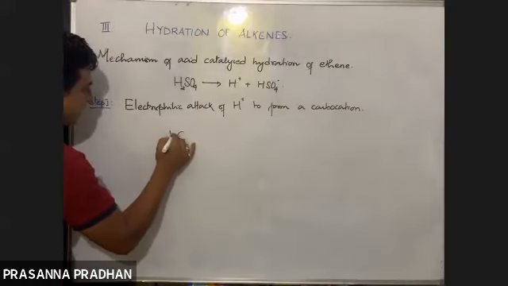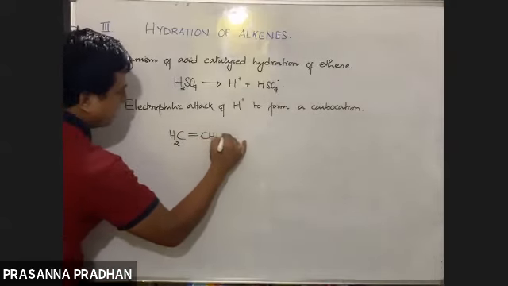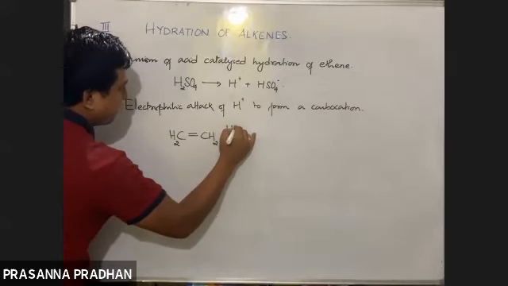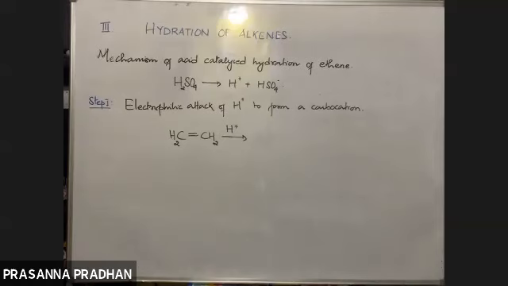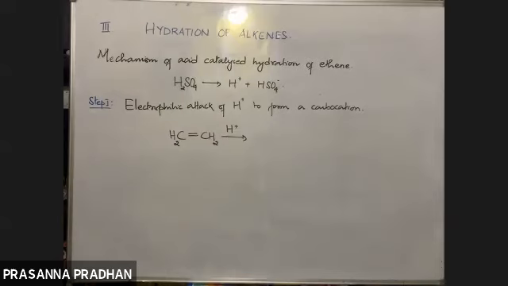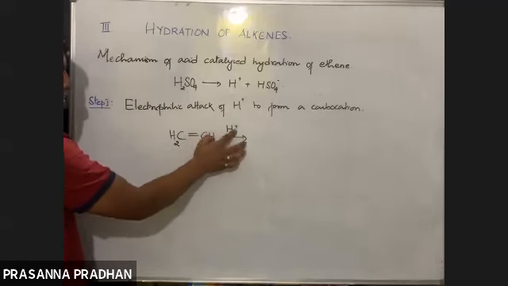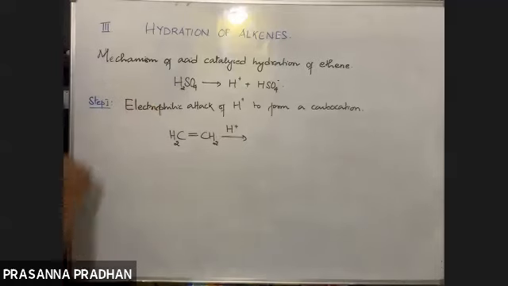Say we have ethene like this. What will happen in the first step? The H positive, where does it come from? From the acid. It will attack either this carbon or this carbon. Now, if the alkene is unsymmetrical, where will this H positive attack? More number of hydrogen. Very good, excellent. If the carbons contain a different number of hydrogens, H positive is going to attack the carbon containing more hydrogens. Here it's symmetrical, so we don't have to follow any rule.